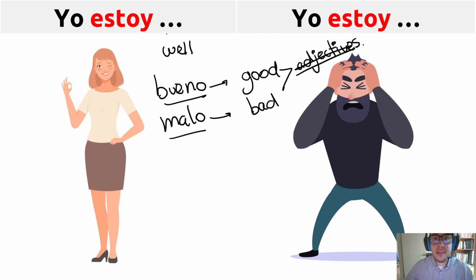So in Spanish, how do you say well? Bien. Bien is an adverb because we don't use bueno. Bueno, no. Bueno is an adjective. We have to use an adverb. Bien. The good news is that bien, as an adverb, in Spanish has no gender. All adverbs have the same form, female and male. So bien means well. The negative way, in English is I'm badly. Badly is an adverb. So in Spanish it is mal. Malo, no. So let me explain something.